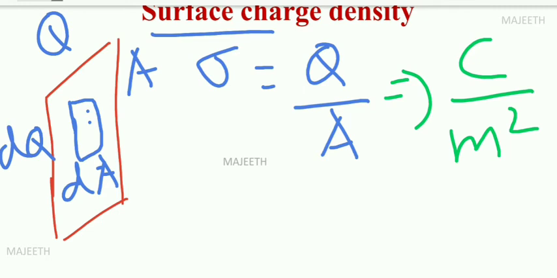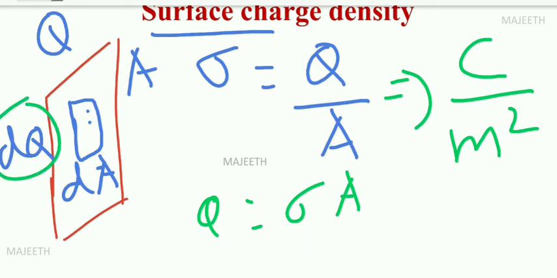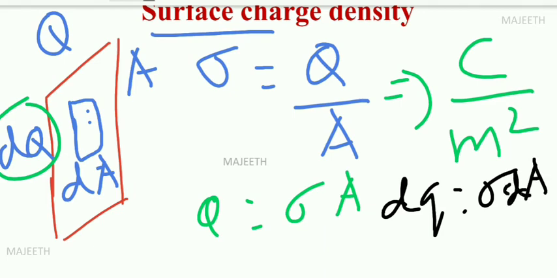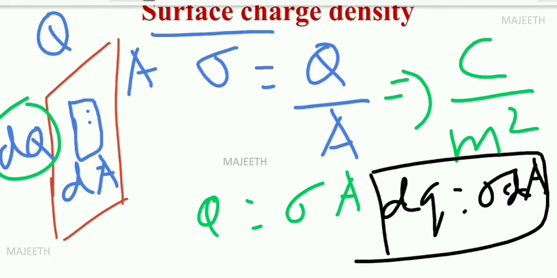So this is for the total. Q is equal to sigma A for the total charge and total area. If I take only this small part, what answer do I get? dq is equal to sigma dA. Yes or no? So for the smallest charge and area, we have sigma dA.